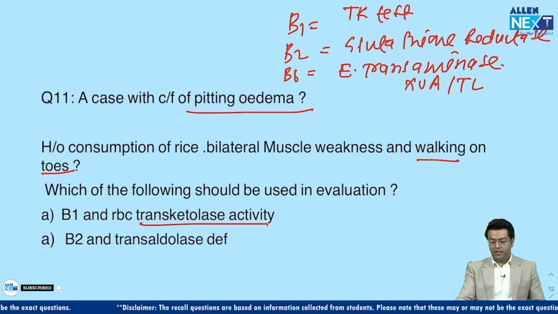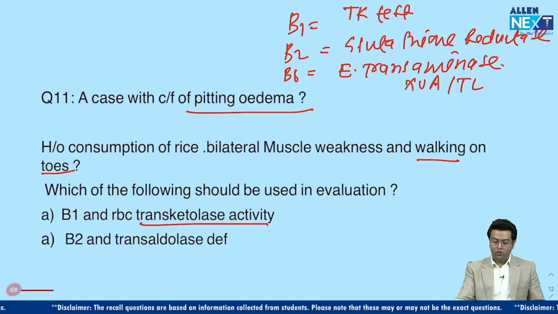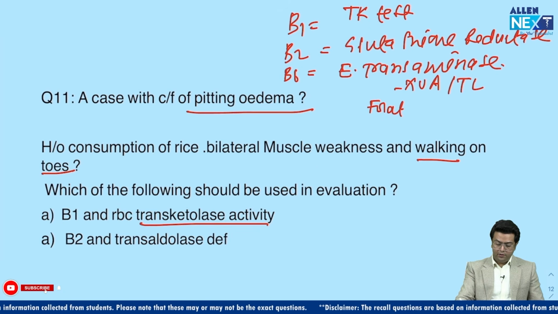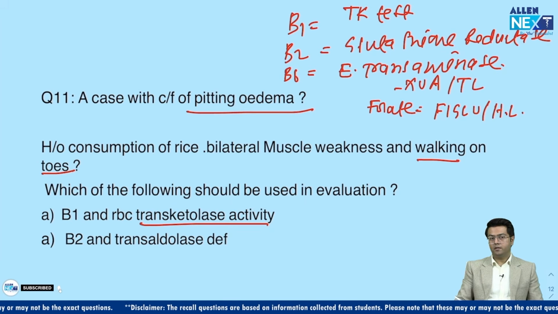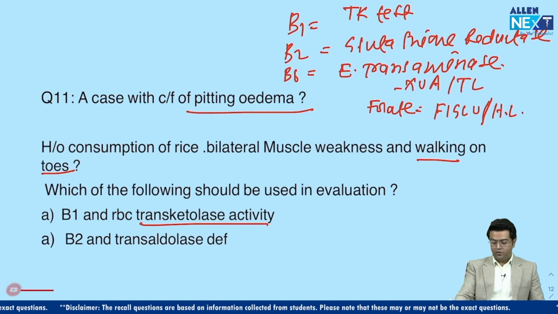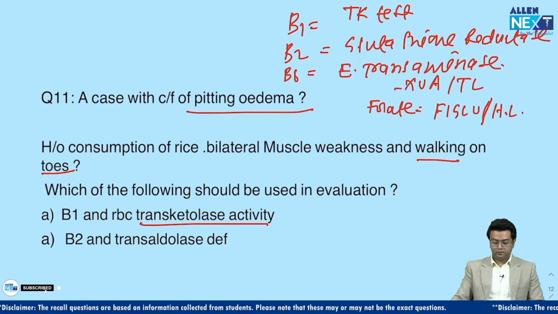So xanthurenic acid or tryptophan load test, these are the two tests for vitamin B6 that we can remember. And for folate, we have a named test called the FIGLU test or the histidine load test. FIGLU test or the histidine load test.